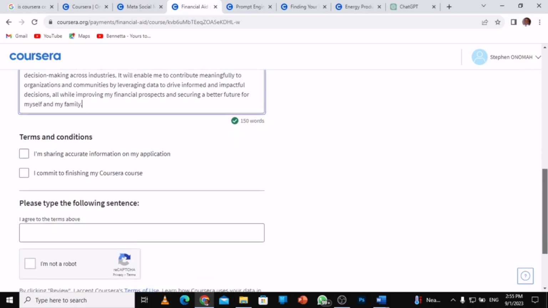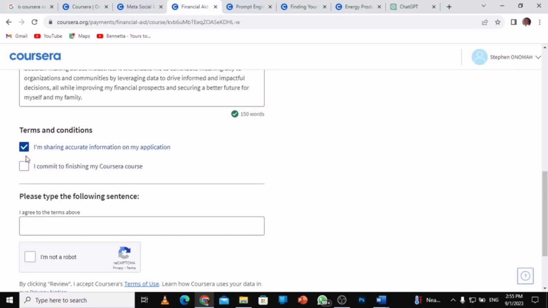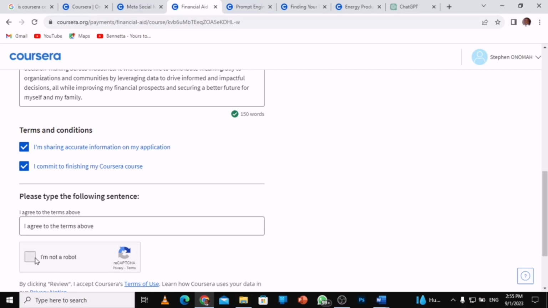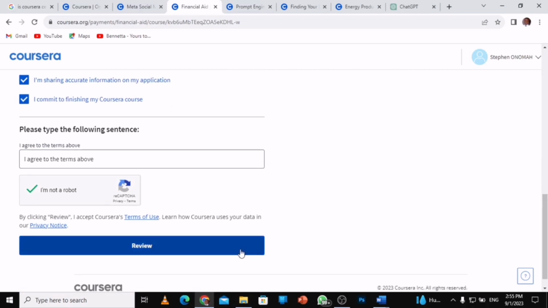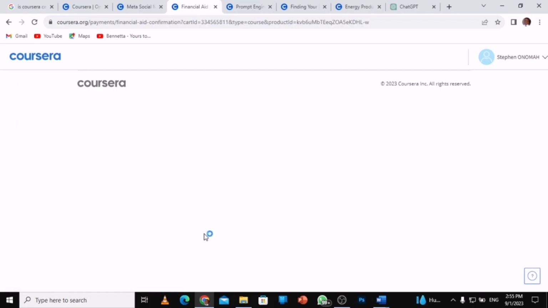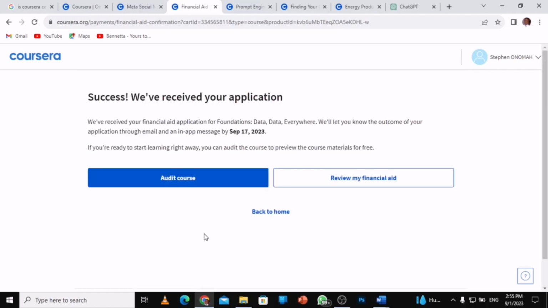Then what you do now is this. I am sharing my accurate information on the application. I commit to finishing the course. And the last thing you tell is, I agree to the terms above. Then you go to I'm not a robot, right? They're going to check something for you, and you need to do something to show it. Then you go to review, and then you go to submit application. So I've submitted that application, and it will be sent to my email that I've submitted. I've submitted a lot of applications and I'm waiting for them to be approved, right? Yes. So when it's approved, they'll send it to you on your Gmail.